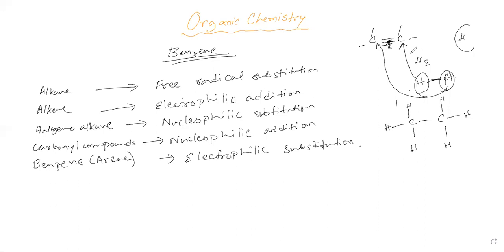Why electrophilic addition? The reaction happens in this way. Both the electrons in this pair, this bond, are taken by one of the hydrogens. Then the other hydrogen becomes positively charged. If this is positively charged, it goes and reacts with this carbon. This H plus is actually an electrophile.